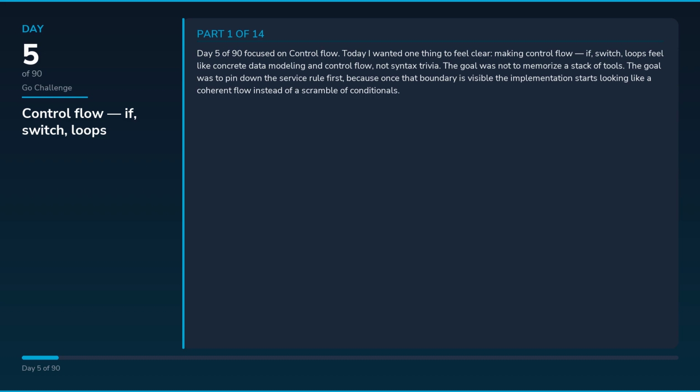Day 5 of 90 focused on control flow. Today I wanted one thing to feel clear: making control flow, if, switch, loops feel like concrete data modeling and control flow, not syntax trivia. The goal was not to memorize a stack of tools. The goal was to pin down the service rule first, because once that boundary is visible, the implementation starts looking like a coherent flow instead of a scramble of conditionals.